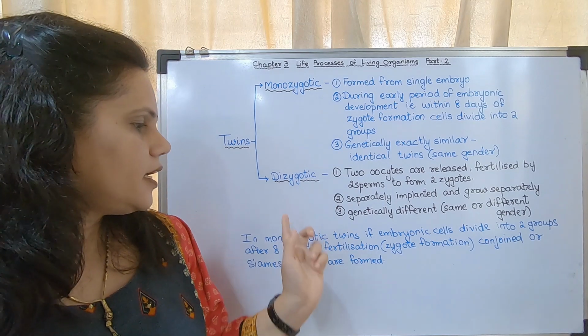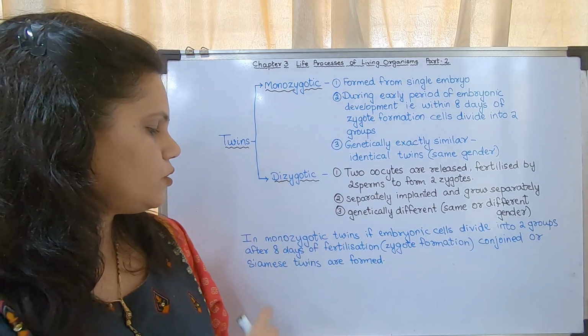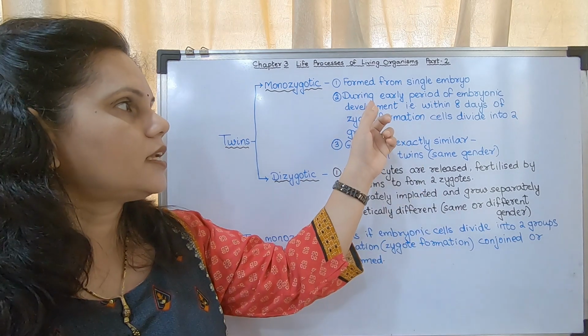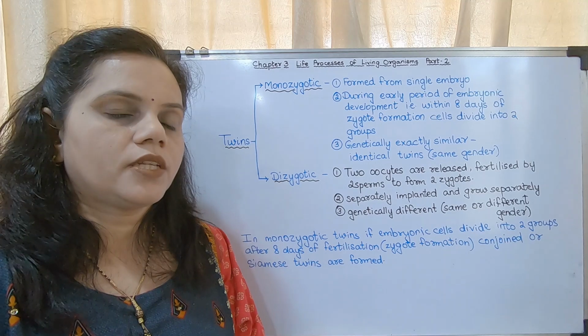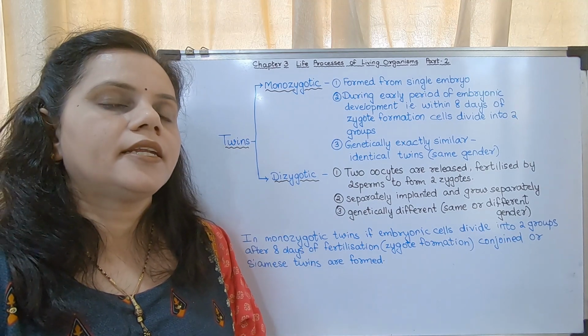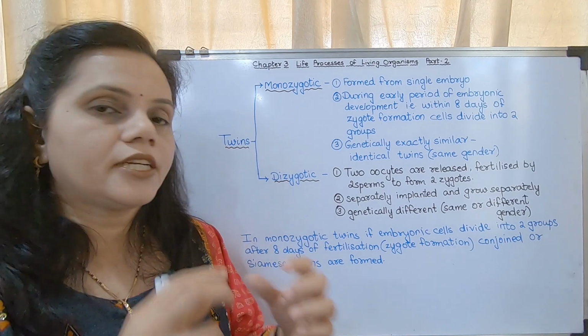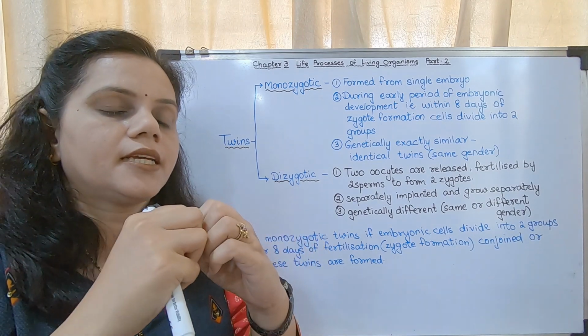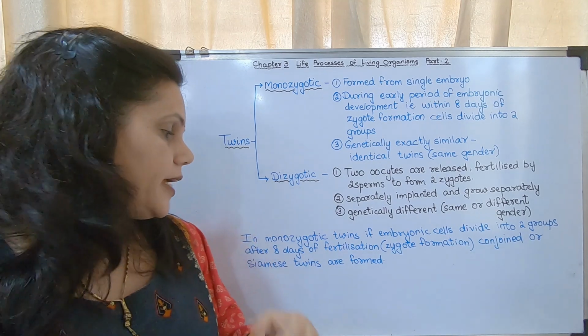Now in monozygotic twins, if embryonic cells divide into 2 groups after 8 days, here I told you that they separate into 2 groups within 8 days. Sometimes they separate after 8 days. Then what will happen is they don't separate completely, they remain attached to some part of their body.